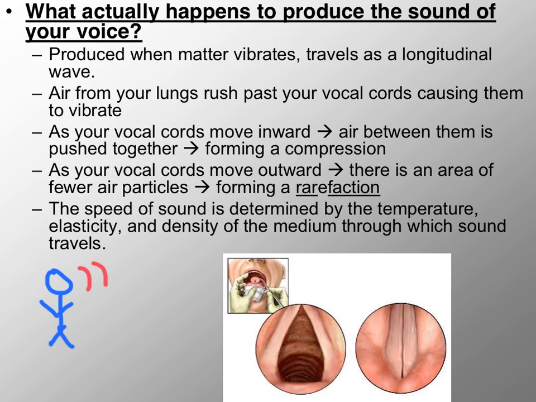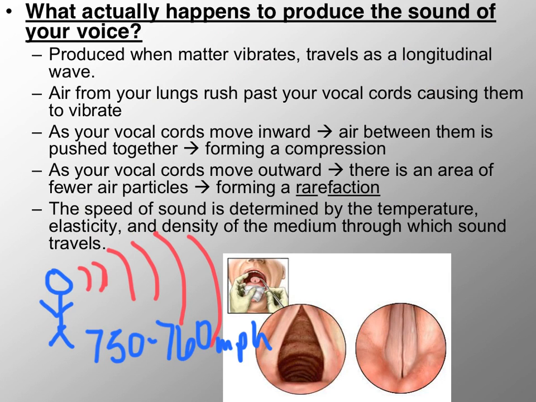And then the sound waves start to spread out. If you could actually see the sound waves, these are bunches of air particles that are compressed together. And these are the particles that then hit your eardrum. Depending on the temperature, elasticity, and density of the air or the substance that it's going through, the speed of sound is 750 to 760 miles per hour.